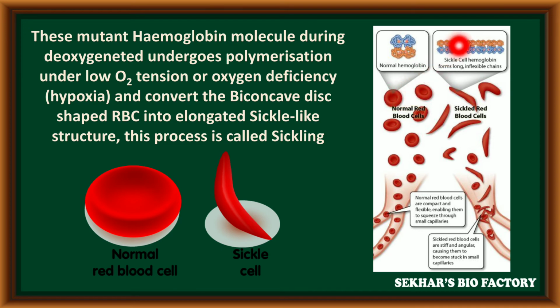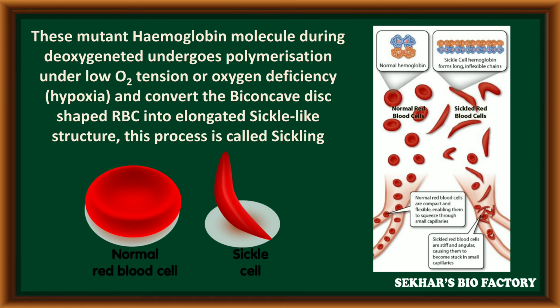But after the deoxygenation process, this mutated hemoglobin undergoes polymerization under low oxygen tension or oxygen deficiency, that leads to hypoxia, and due to this hypoxia the biconcave RBC will be converted into an elongated sickle-shaped structure.